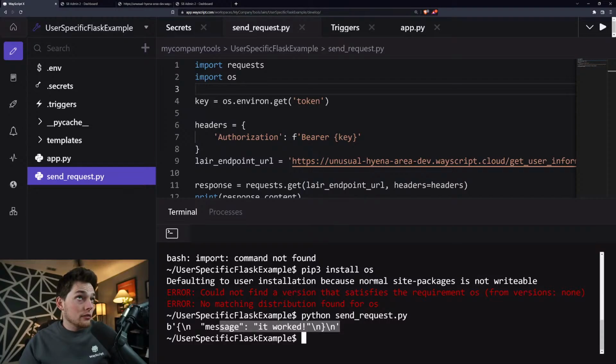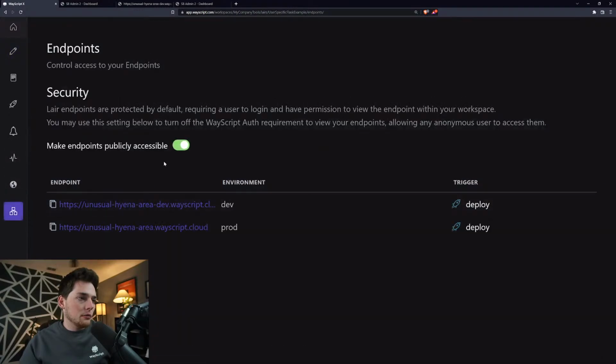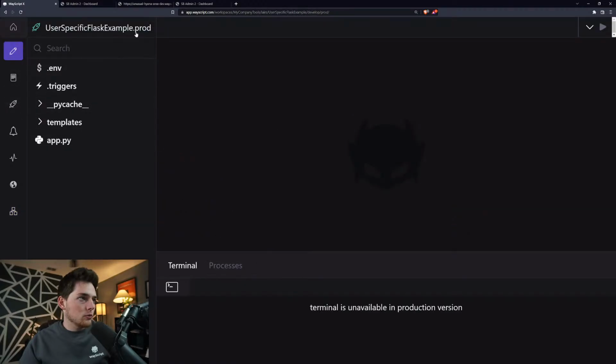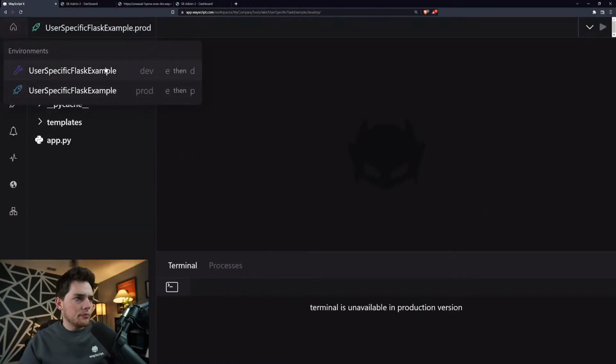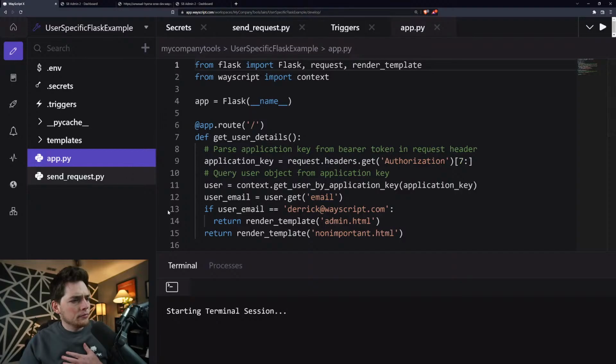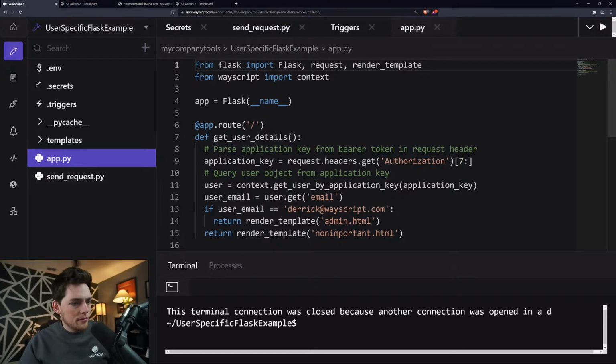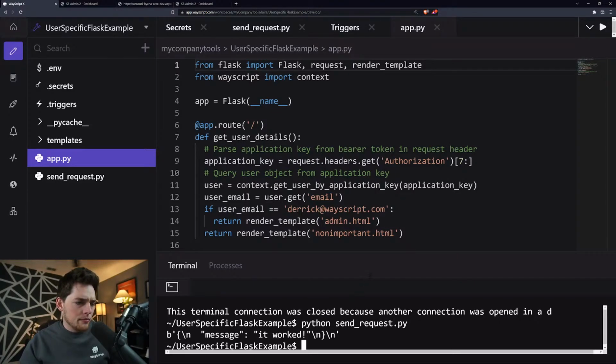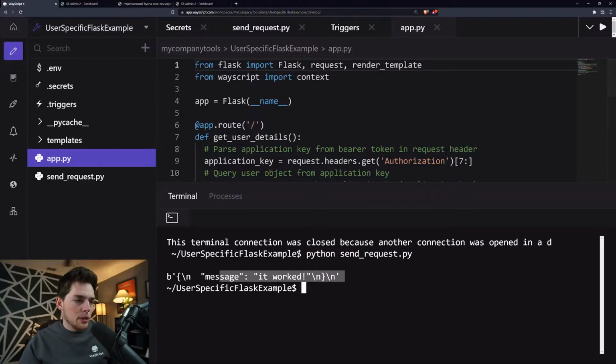So this isn't actually showing you anything, I forget, because we made these public. So let's go ahead and turn that public off, and we'll go back and run this one more time. All right, Python send request.py, and we still get our message back.